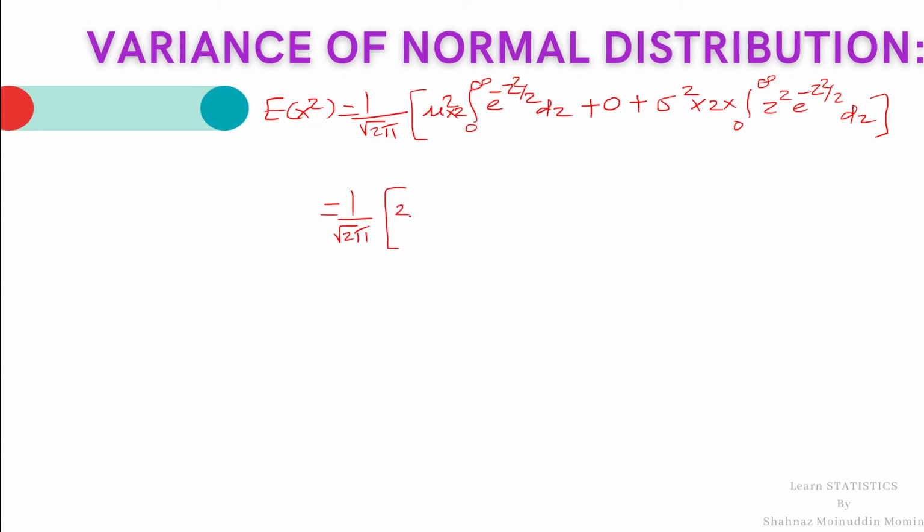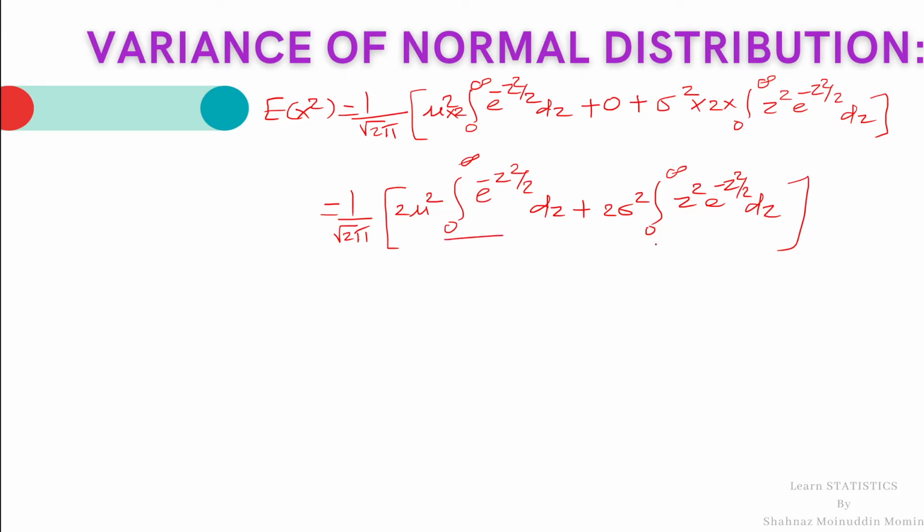which is equal to 1 upon root 2 pi into bracket 2 mu square integral 0 to infinity e raised to minus z square by 2 dz plus twice sigma square integration 0 to infinity z square e raised to minus z square by 2 dz. Now these are the gamma integral.